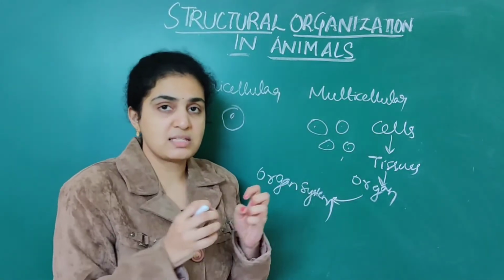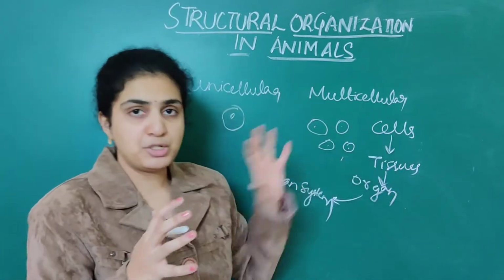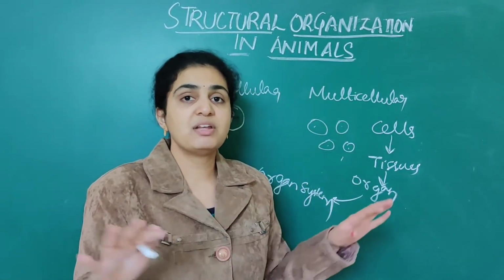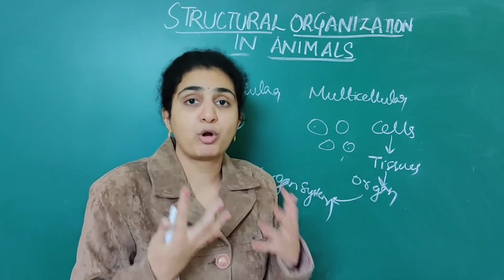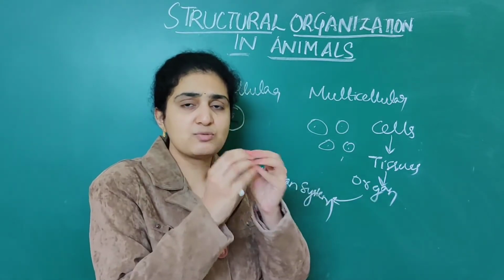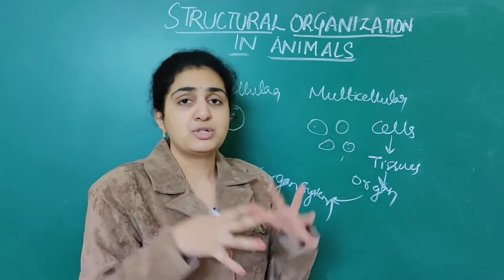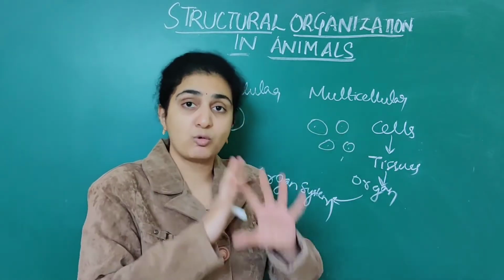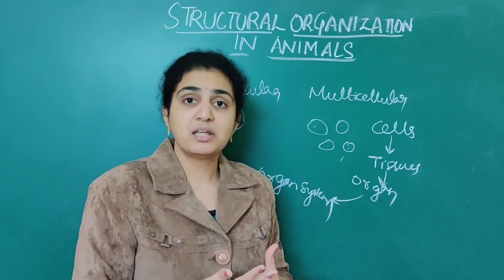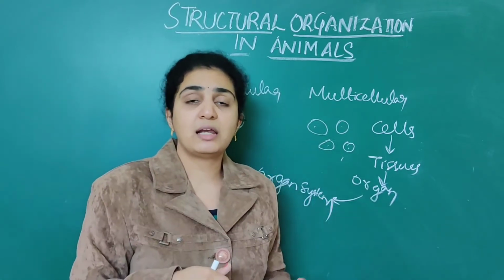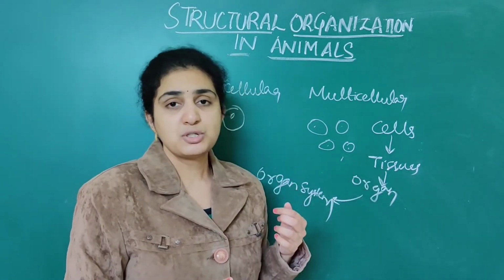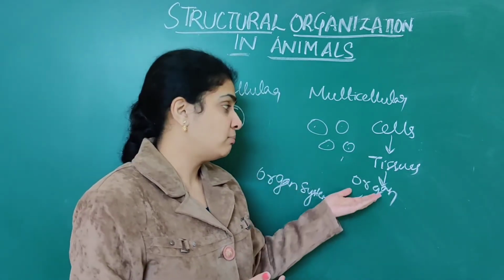Suppose numerous cells form a tissue, right? What is the use of this tissue? These tissues will cover the organs, they will protect the organs. Outside of the organs, something should protect them. They can't be directly exposed to all the body fluids, right? So these tissues play a very important role.